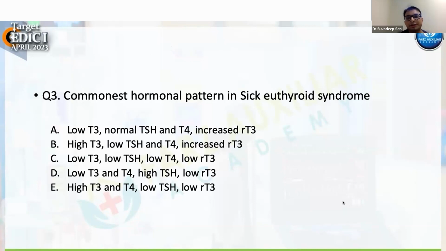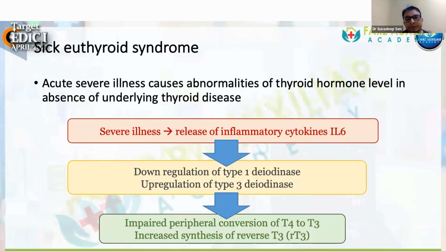Why? What is sick euthyroid syndrome? Sick euthyroid syndrome is an entity where there is no intrinsic thyroid problem, but it happens in acute severe illness. The most important thing to understand is that there are two kinds of deiodinase that make the conversion of thyroid hormone into T4 and T3.